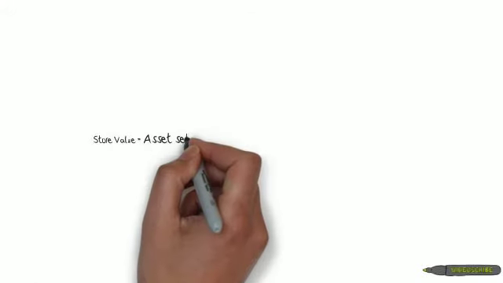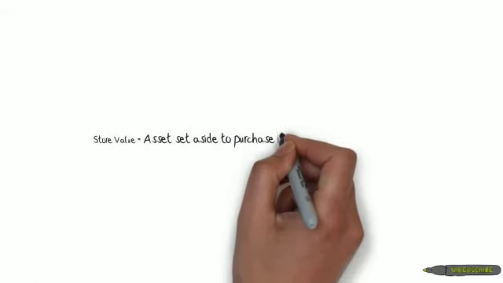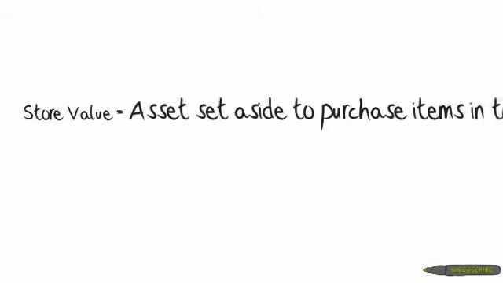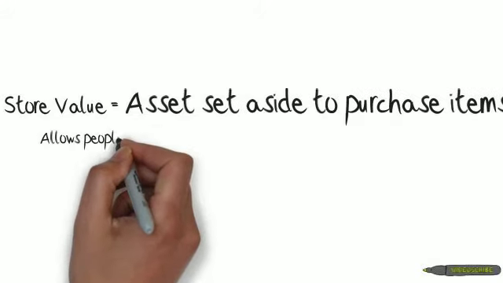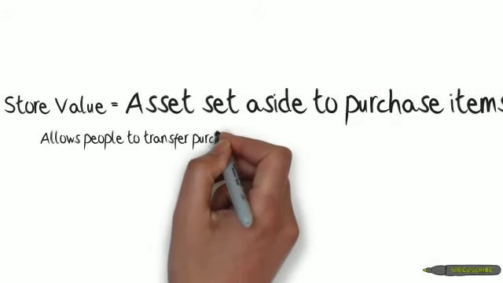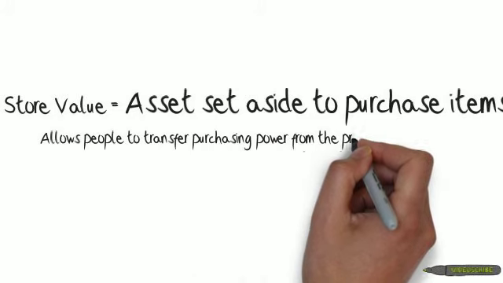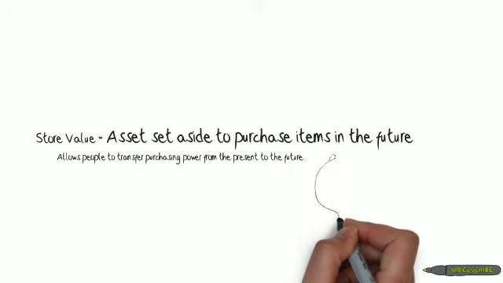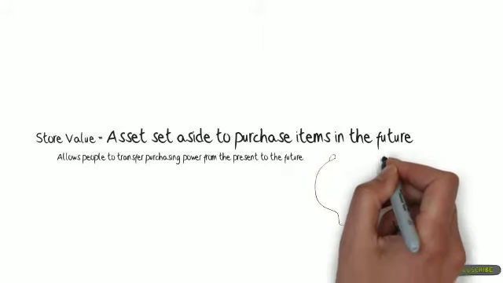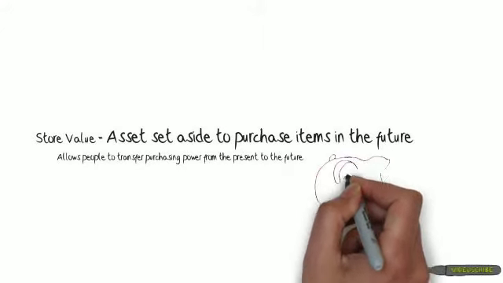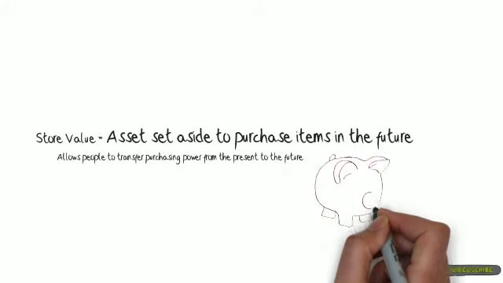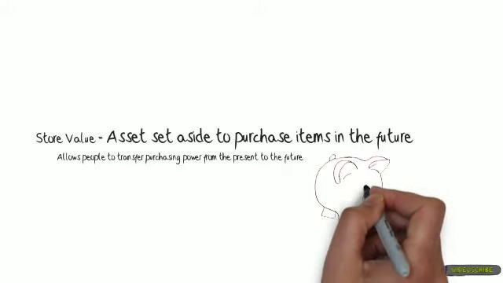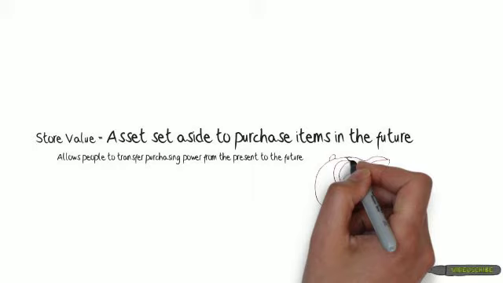Store of value is an asset set aside to purchase items in the future. Money serves as a store of value that allows people to transfer purchasing power from the present to the future. The money someone puts in a safe or checking account will still be available to them a few weeks or months from now. When inflation is non-existent or mild, holding money is a relatively risk-free way to store wealth for later use.